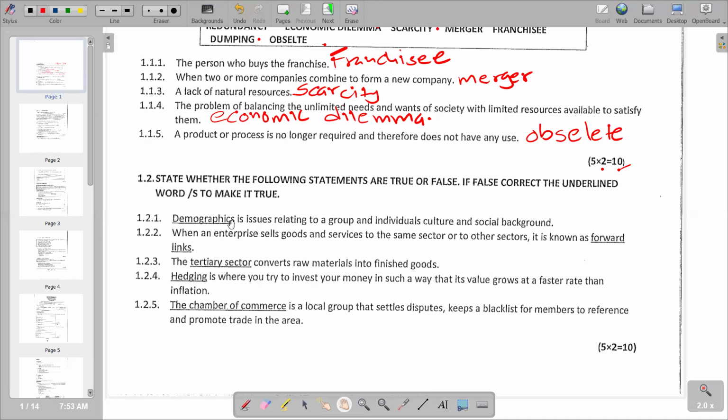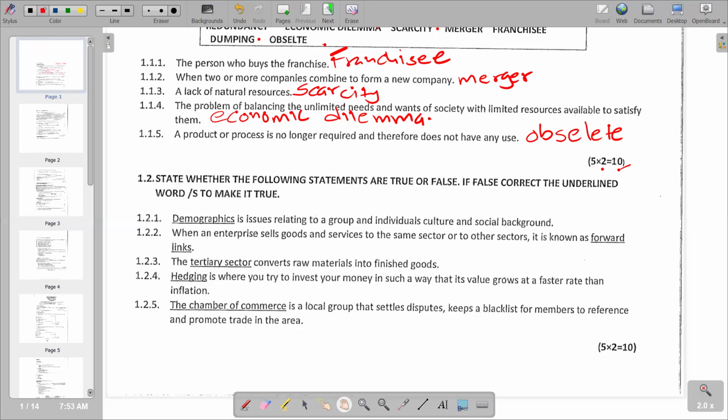We are going to say false, and the appropriate term that should be there is psychographics. Remember, psychographics is the study of consumers based on psychological characteristics like values, social status, desires, and goals. That matches the explanation that it is issues relating to a group and an individual's culture and social background.